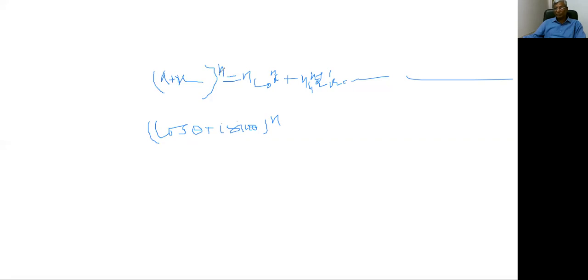In case of Newton's binomial theorem, it is a necessary condition that n should be a positive integer. But in case of De Moivre's theorem, you see here this n may be positive or negative, even this n may be rational.